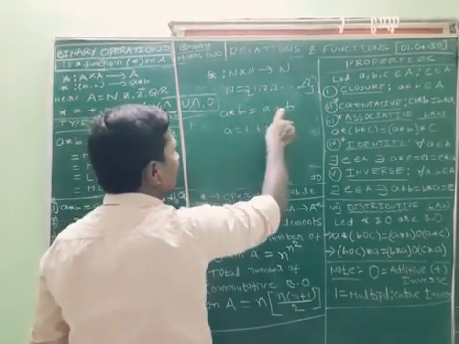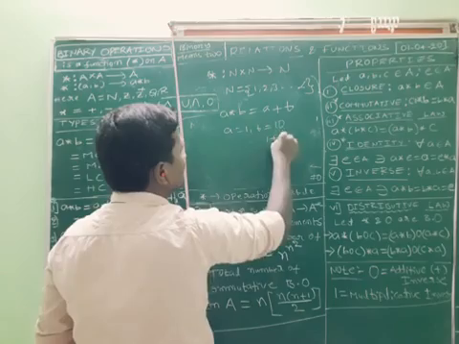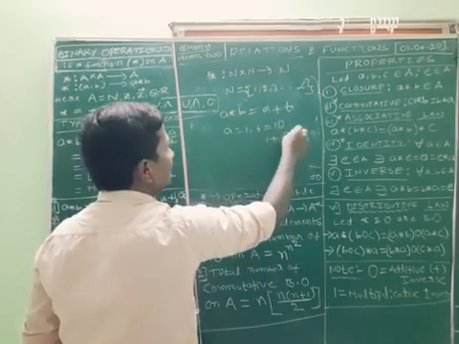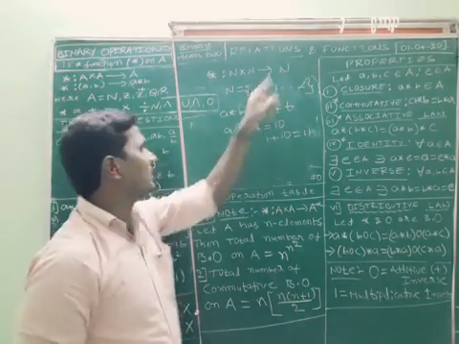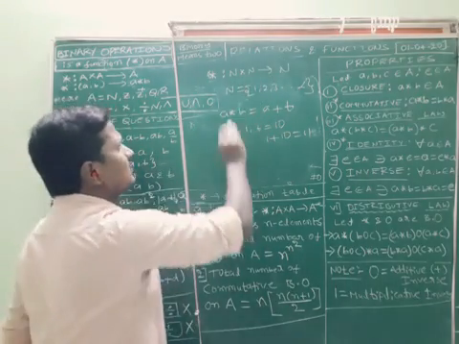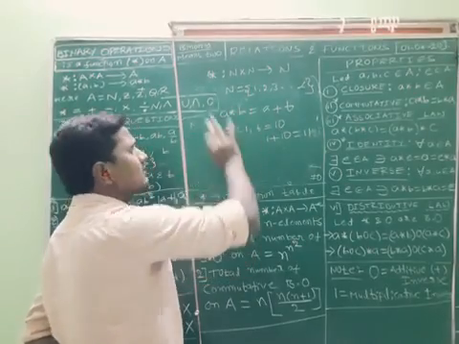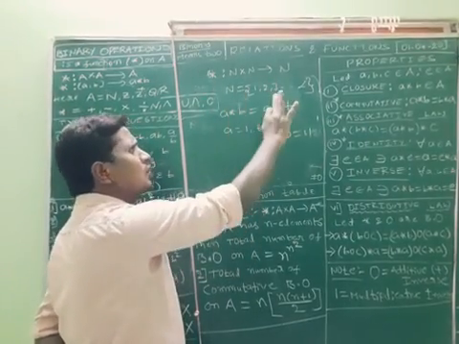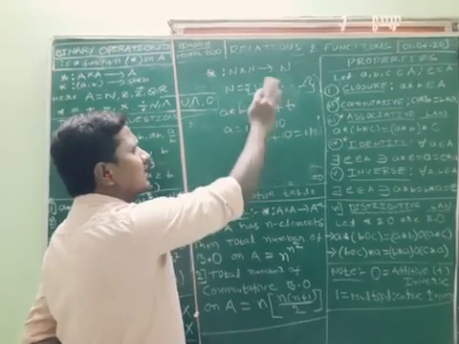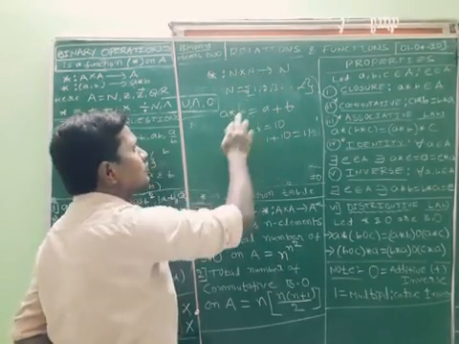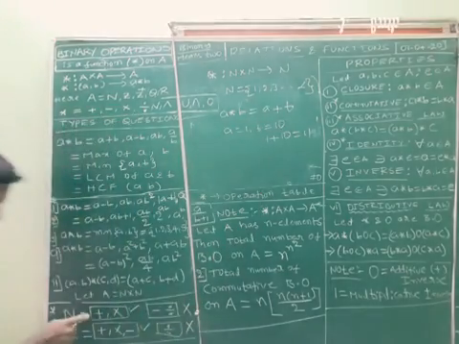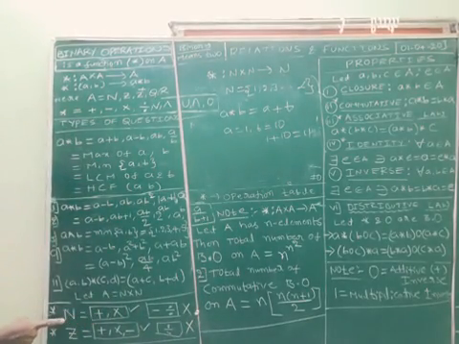What is the resultant value? 1 plus 10 is 11. 11 is also a natural number. So it is clearly a binary operation. Not only this, you can take any two values. Not only 1 and 10, you can take 100 and 200. 100 plus 200 becomes 300 again. So plus is a binary operation on n.